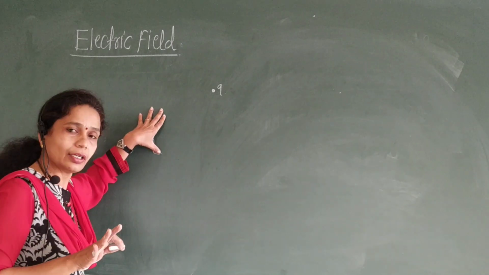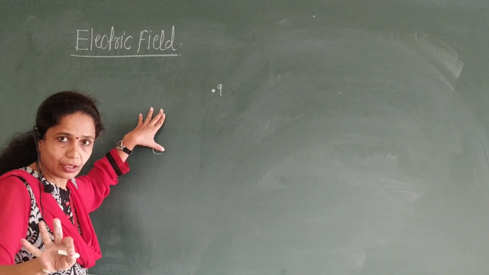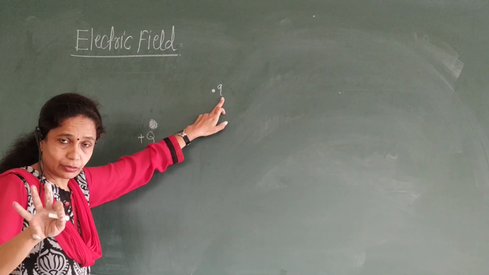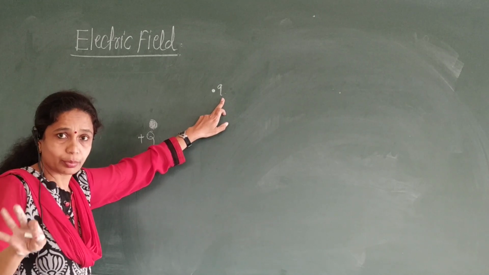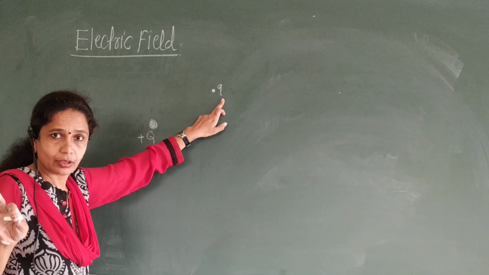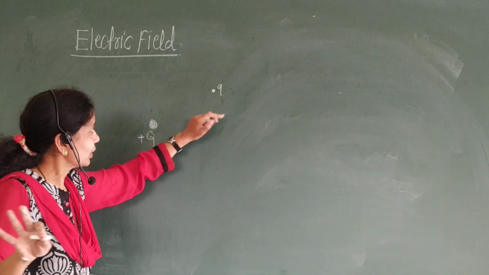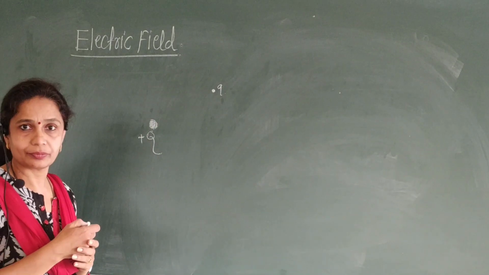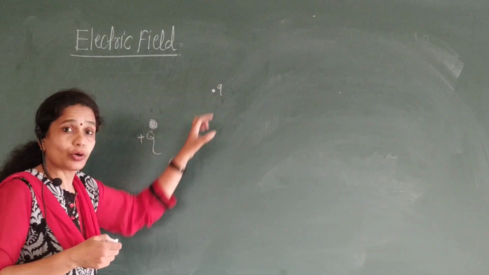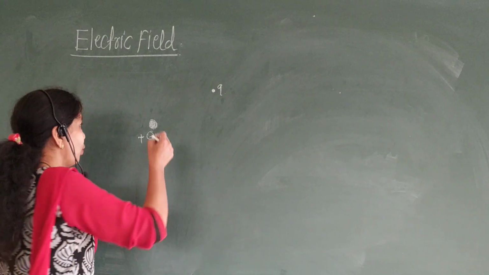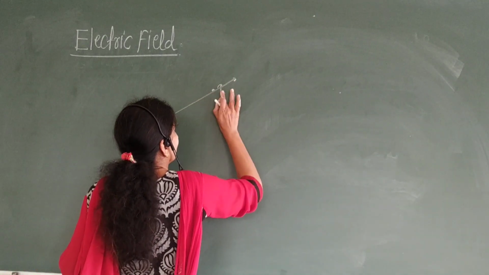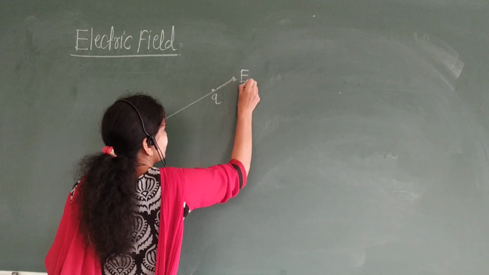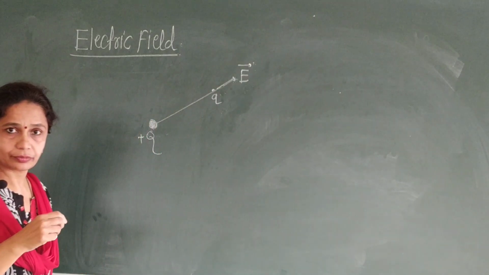Okay, first we take the one charged body. Then we keep near it the test charge, which is very small. The value of this charge is very small in magnitude. Okay, then what happened? It experienced a Coulomb force. These two charged bodies experience a Coulomb force. Okay, see this. Suppose this is the small q. This is the direction of the electric field.